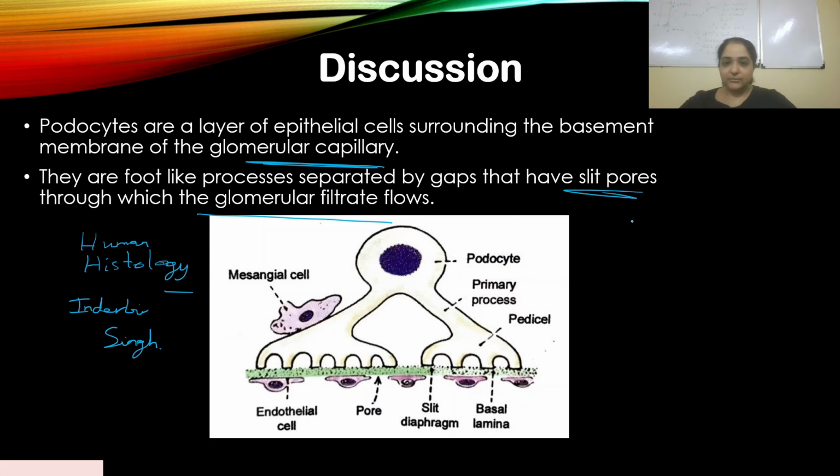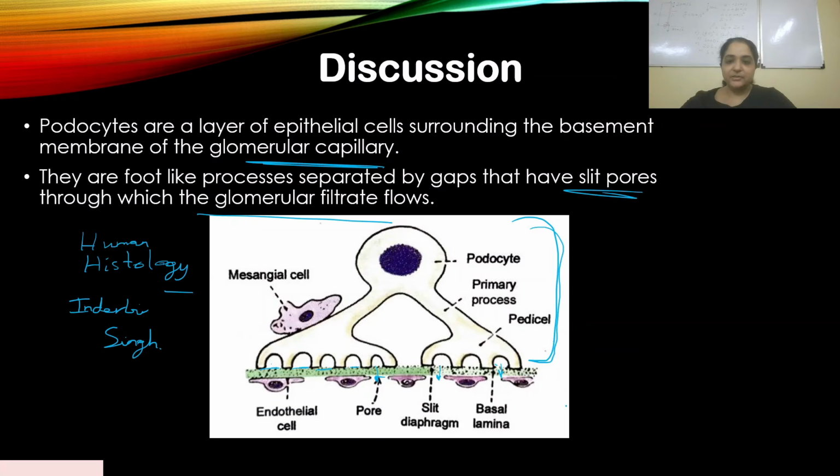So you have the podocyte here. This is what a podocyte actually looks like. This is the slit diaphragm, and this is the pore. They have these pores over here, separated by gaps that have slit pores, through which the glomerular filtrate passes.